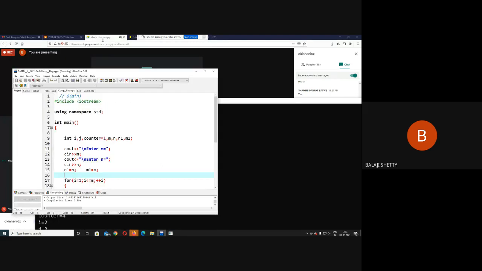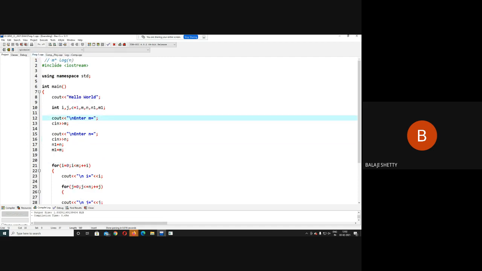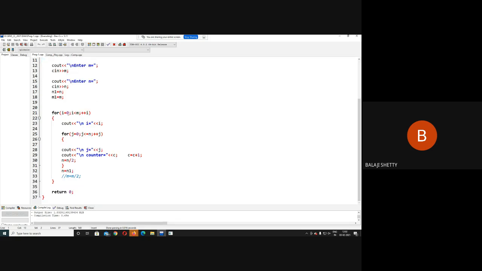Yesterday, whatever program I shared with you, I execute the code one by one, then we stop here. Okay. So this is a program for m into log n. m into log n means what? Your outer for loop will execute m times and inner for loop will execute log n times. Means what happens here? Here i equal to 0 to m, j equal to 0 to n. Here I execute it by n equal to n by 2 times. That's it. Every time this loop will execute.